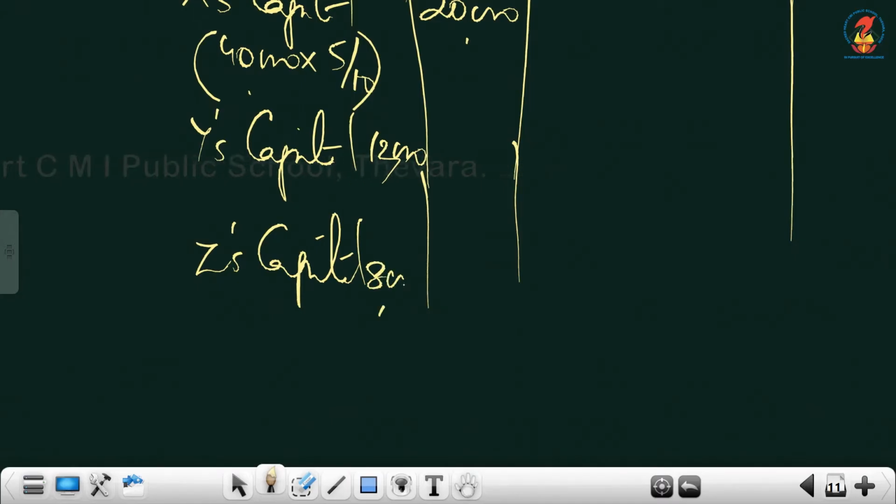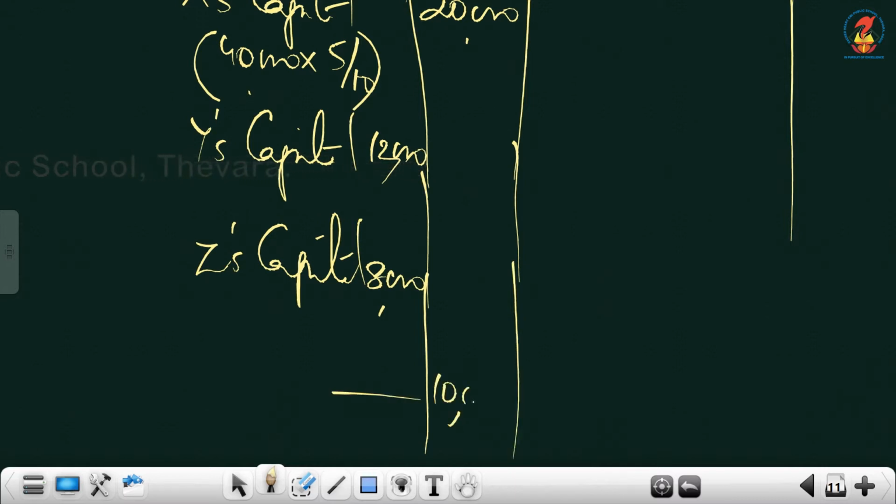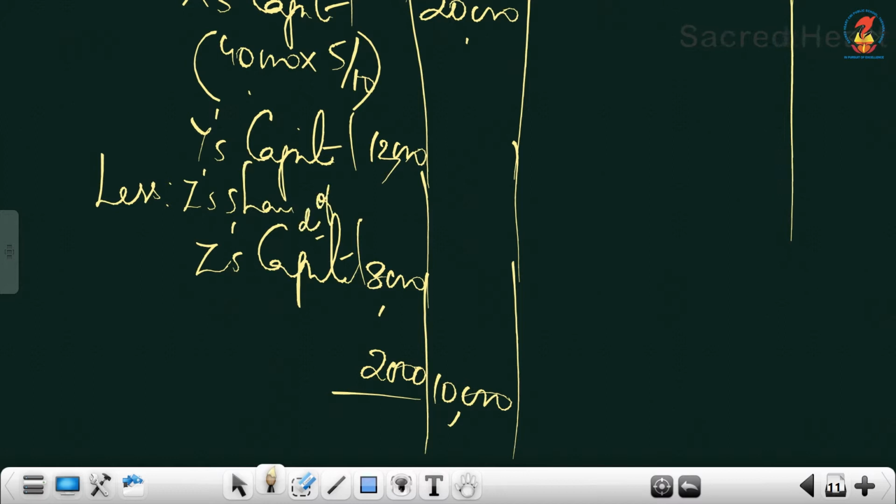Then for Z, it is 40,000 into 2/10. That is 8,000. Now the guaranteed profit of Z is 10,000. So what is the deficiency? 2,000 is the deficiency, and who will bear this? Partner Y should bear. So less Z's share of deficiency. Should we divide this 2,000?